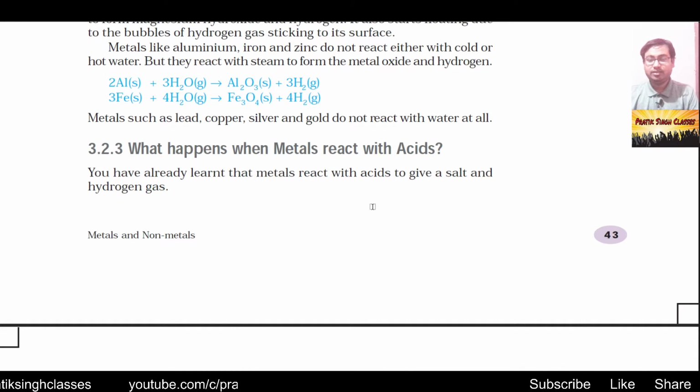As we move above 7 on the pH scale, the concentration of OH minus increases, and as we go down below pH 7, the concentration of H plus ions increases. So now let us start section 3.2.3, about what happens when metals react with acids.